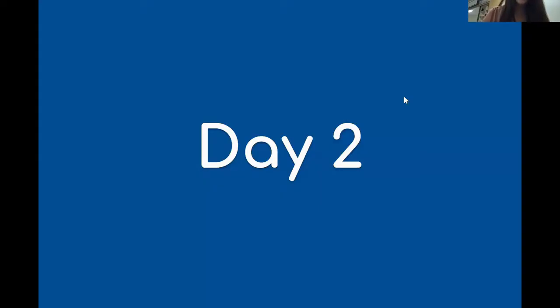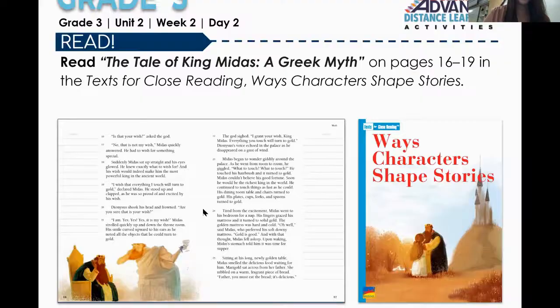Hi guys, welcome to day 2. Today we will be reading The Tale of King Midas, a Greek myth. We will continue reading on page 16 where we left off yesterday.